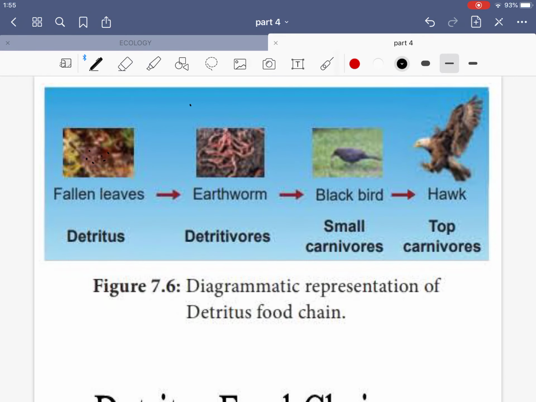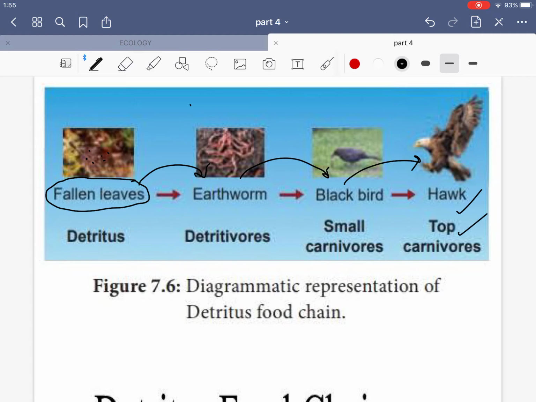Now this is an example of detritus food chain. So the fallen leaves are the first one. Fallen leaves are eaten by the earthworms or fragmented by the earthworms, and these earthworms are then eaten by the birds, and these birds are then eaten by some other birds or big reptiles, like birds like hawk. So top carnivore is hawk here.